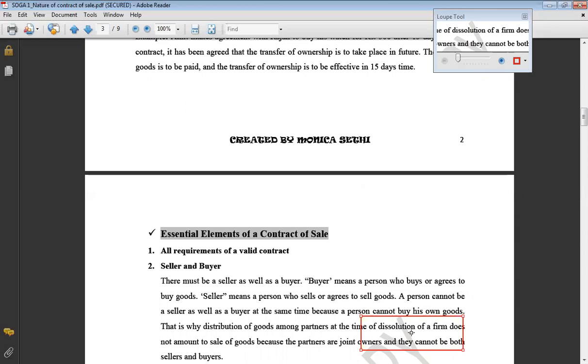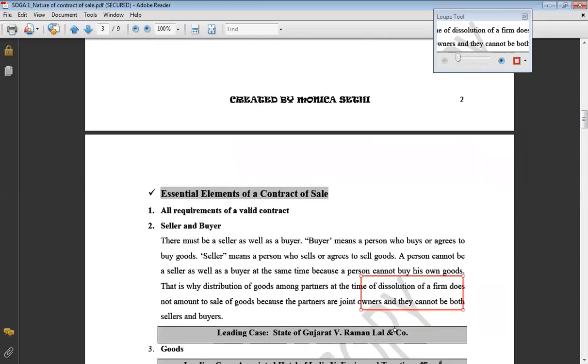Similarly, in the case mentioned here, State of Gujarat versus Ramanlal and Company, it was a case regarding a partnership firm. This partnership firm was dissolved, and after dissolution, all the goods belonging to that partnership firm were to be distributed among the partners. So the dissolving partnership firm was allocating and transferring these goods to its partners in some ratio. It was held that it is also not a sale of goods, because partners and partnership firm are not separate. They are one and the same thing. So we cannot call it a sale of goods.